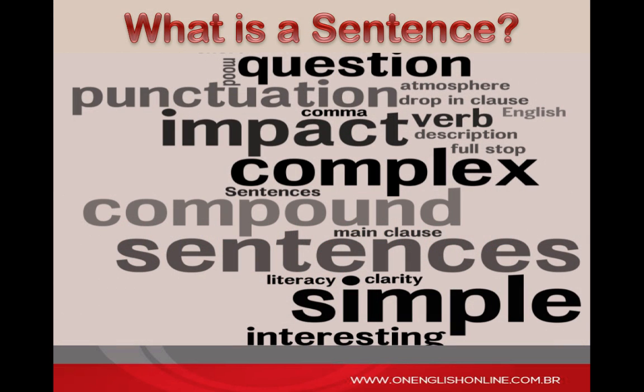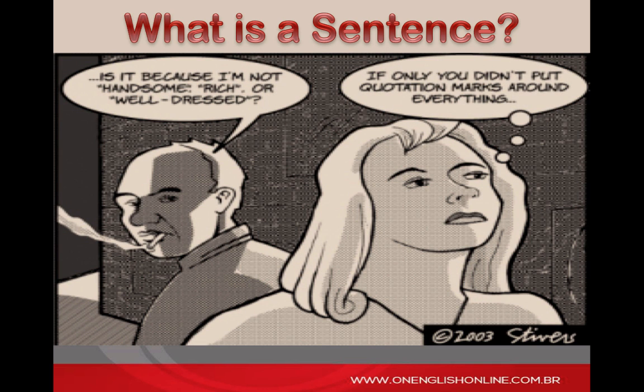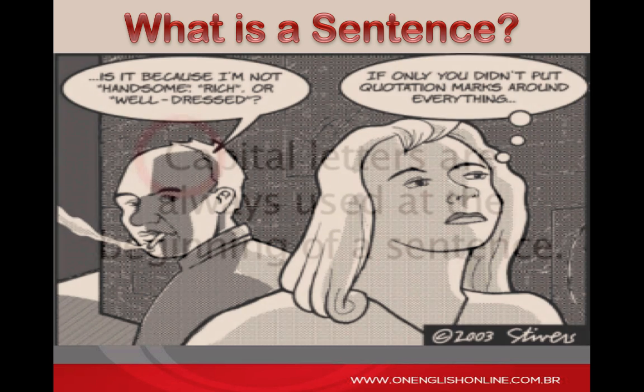A sentence is a group of words that expresses a complete thought. The words in a sentence must be organized in a specific order so as to meet the standards of formal written English. Needless to say, all sentences must begin with a capital letter, and they use punctuation marks to add tone and meaning to what you have to say.